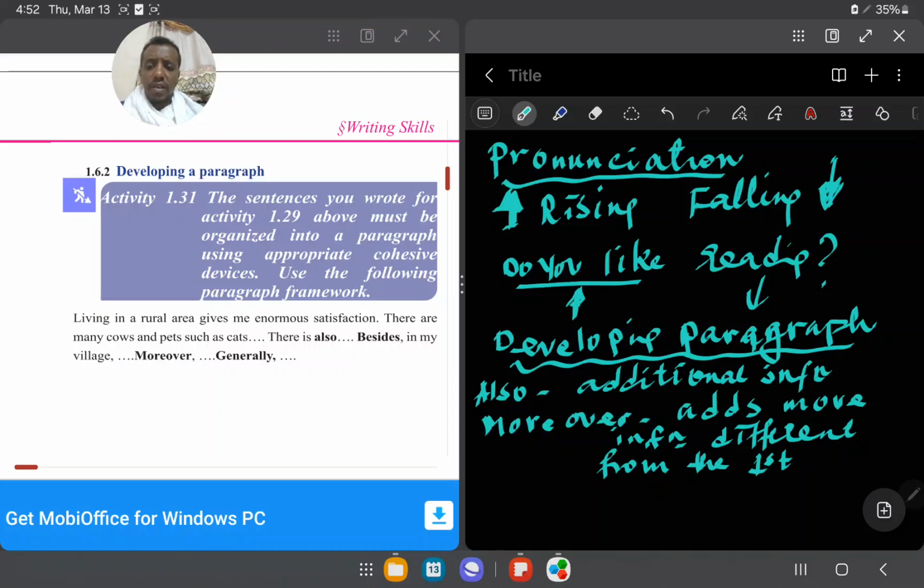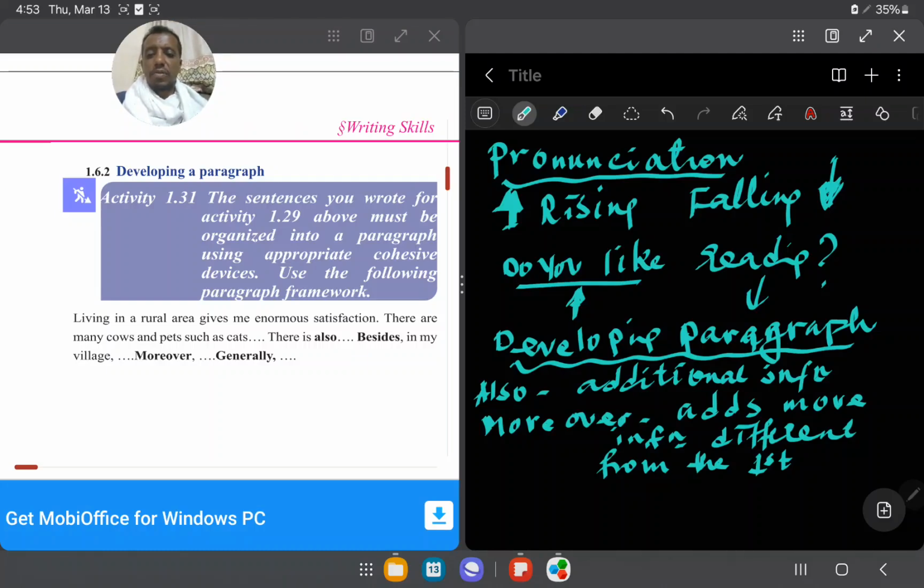There are many cows and pets such as cats. We will look a little at what kinds of connectors these are. But it is your turn to practice writing in the actual framework in your exercise book, or you can share the information with your friends, okay?